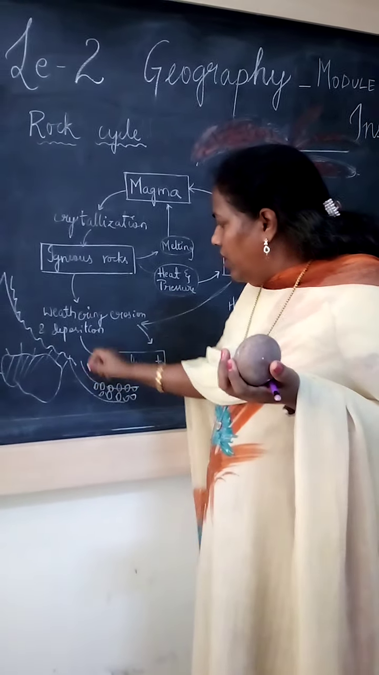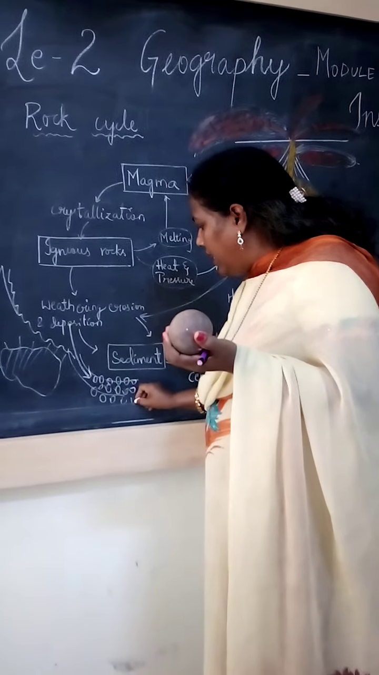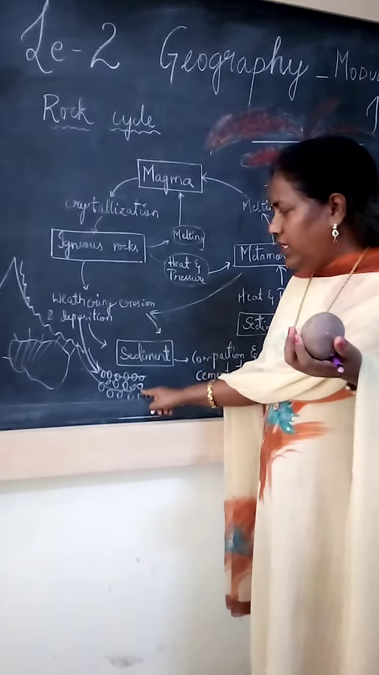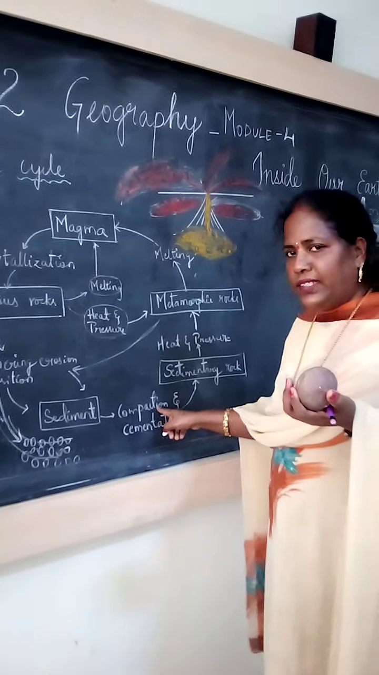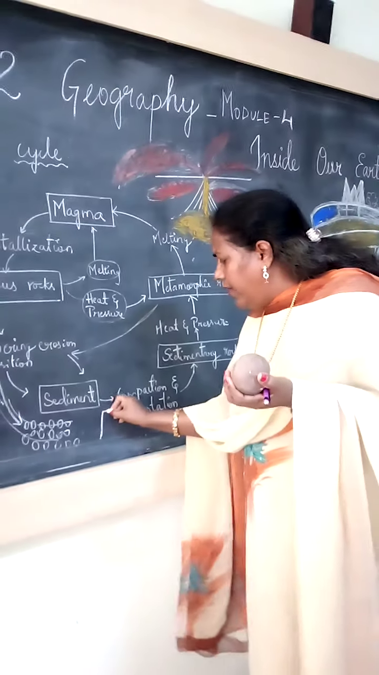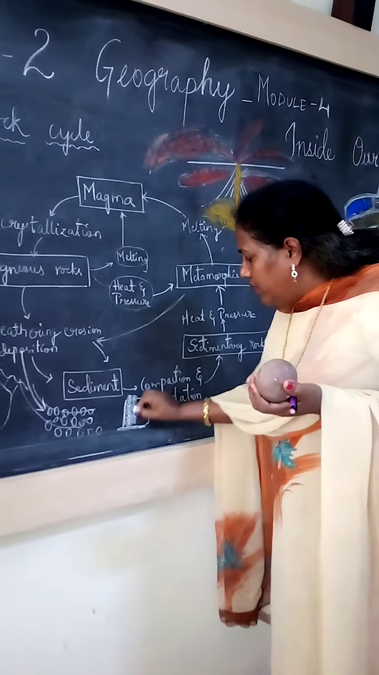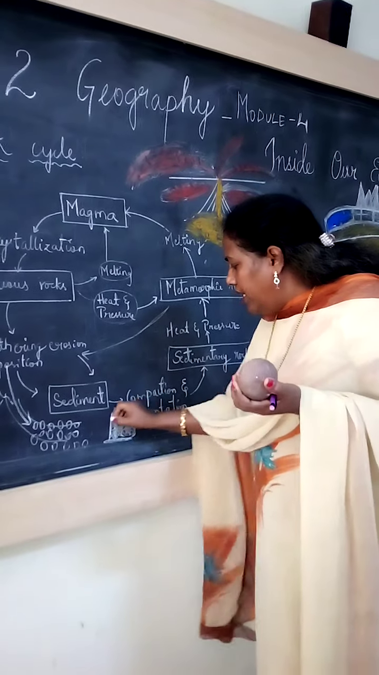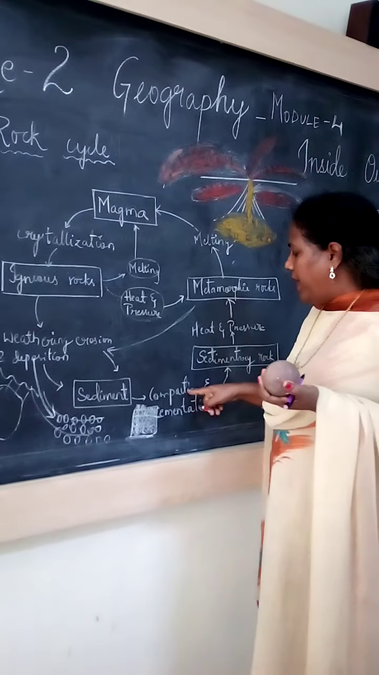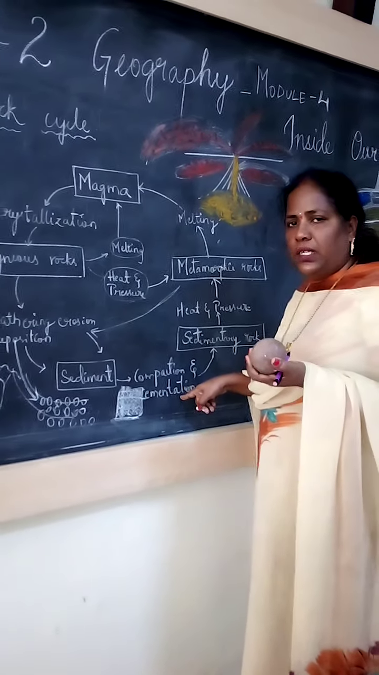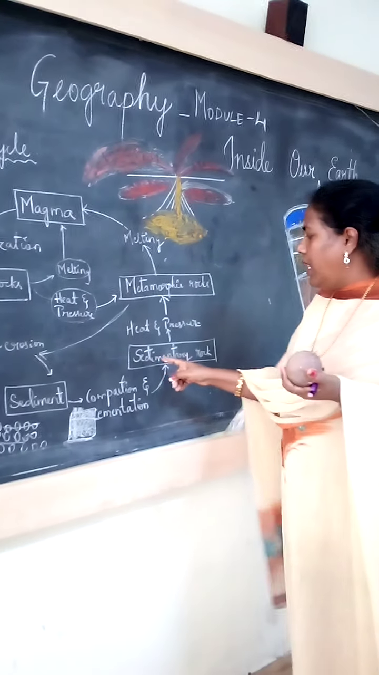See here, this is the deposition process. Layer by layer they are like this. Sediment means deposition. Now here they become compaction. Compaction means year by year they are compressed. Year by year they are very compressed. These rocks are compressed, so layer by layer we can see. That is called compaction. Next one, cementation, means they become very strong. That is called the sedimentary rock.